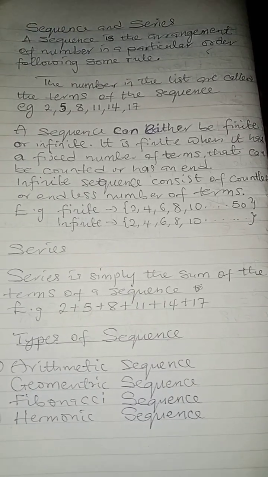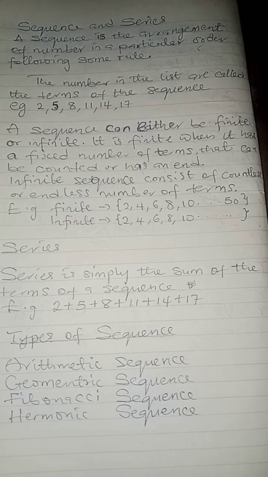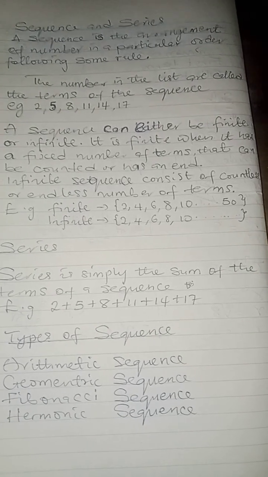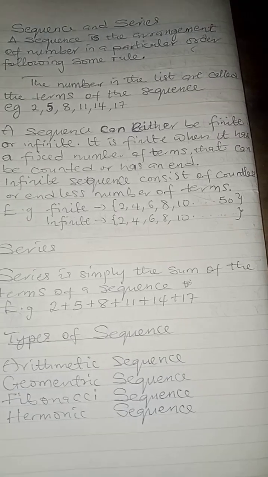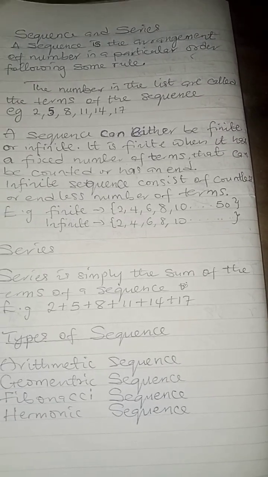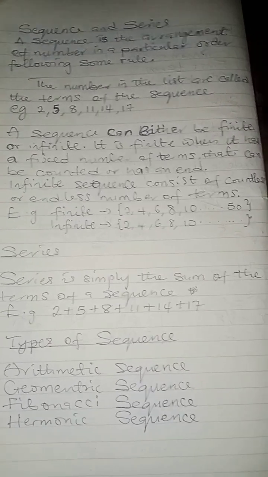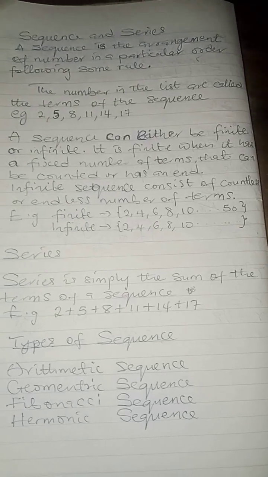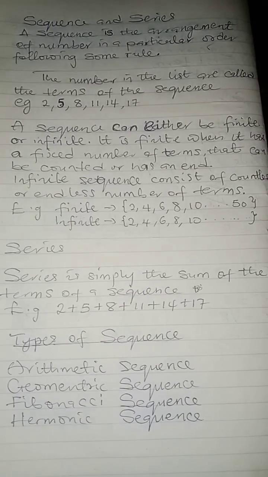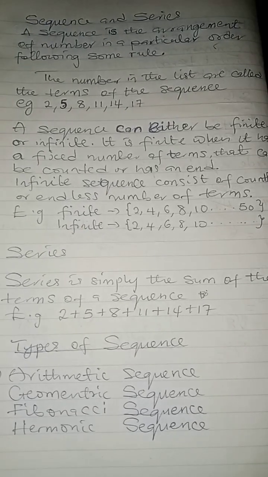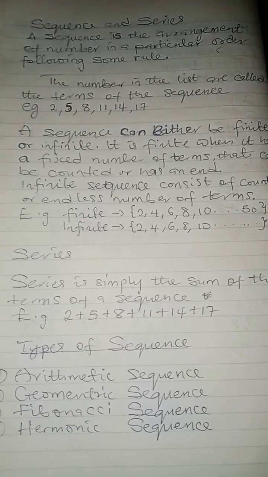So I will leave you to think about that number. Take time to look at the numbers 2, 5, 8, 11, 14, and 17, and consider the number that was added. There was a particular constant that was added that brought about those values. Each of the values we have here is referred to as a term.